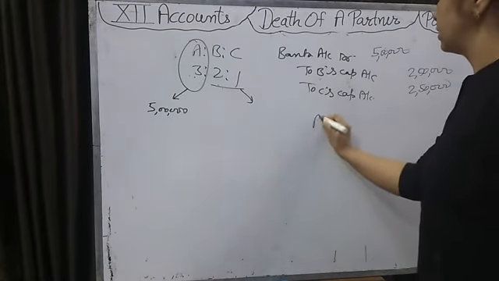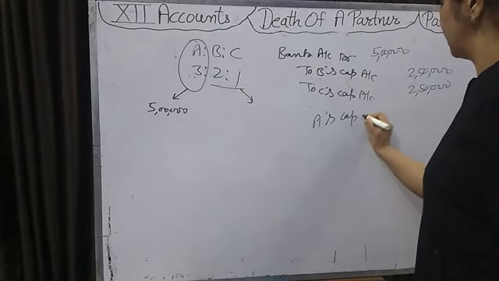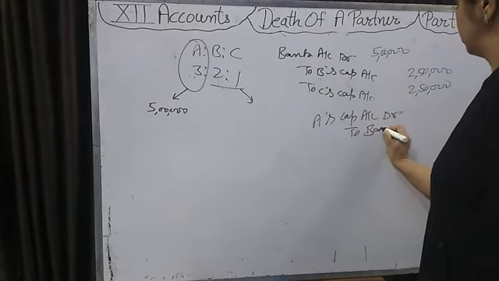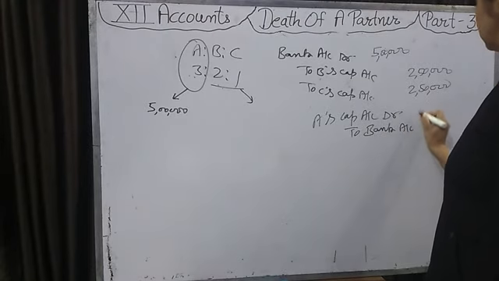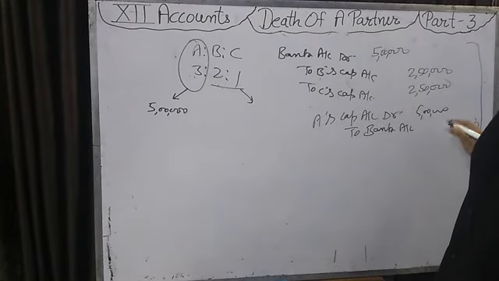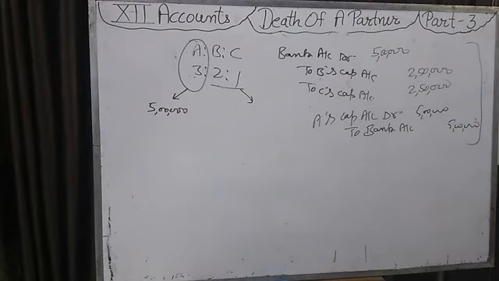This 5 lakh is paid to A. For that, A's capital account debit to bank account 5 lakh. So for that you will pass this entry.